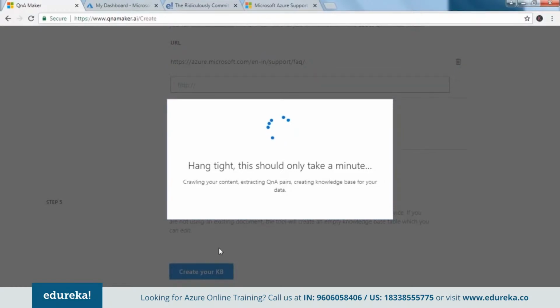Okay, so it might take half a minute here, and once it's done, it will fetch in all the data and create a knowledge base which we can use. Now guys, once the knowledge base is created, it will be based on the data that we've entered. But that is not how I would start the communication, right?